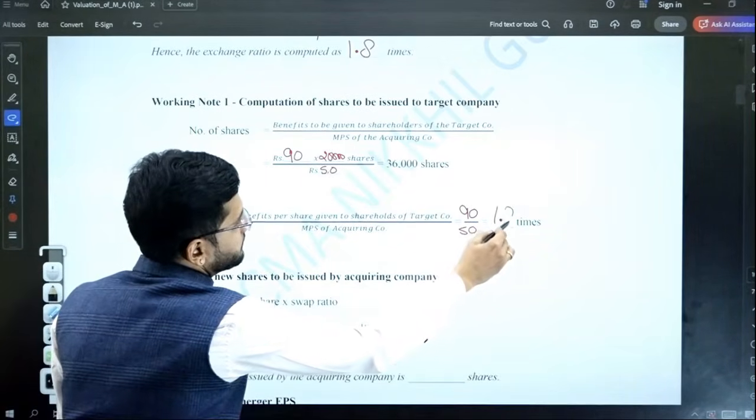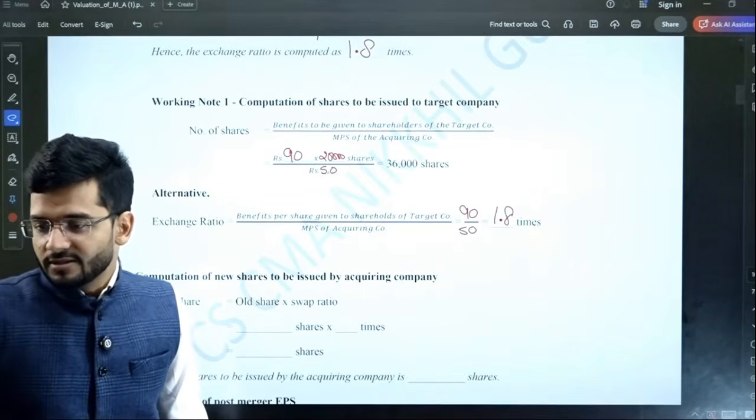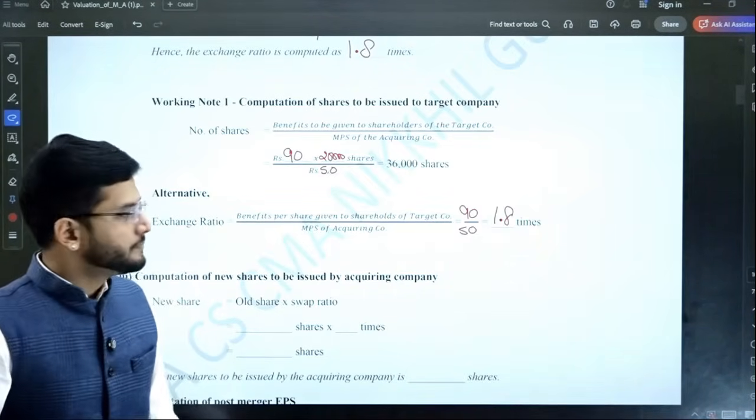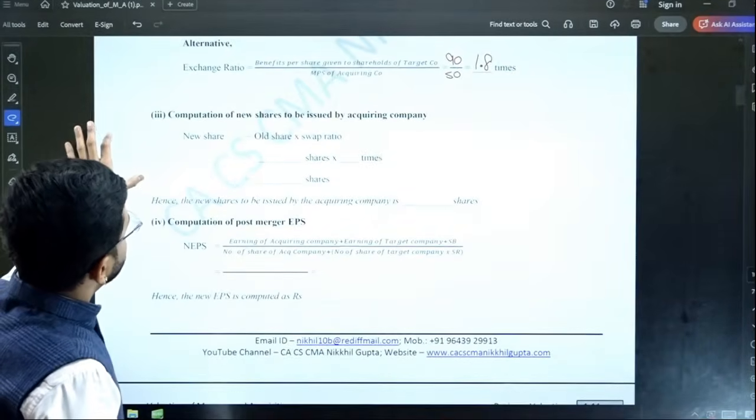So that's an easier way. That's an alternative, and it's an easier way to compute the same ratio, 1.8 times. Please comment a yes if you understood this entire concept.